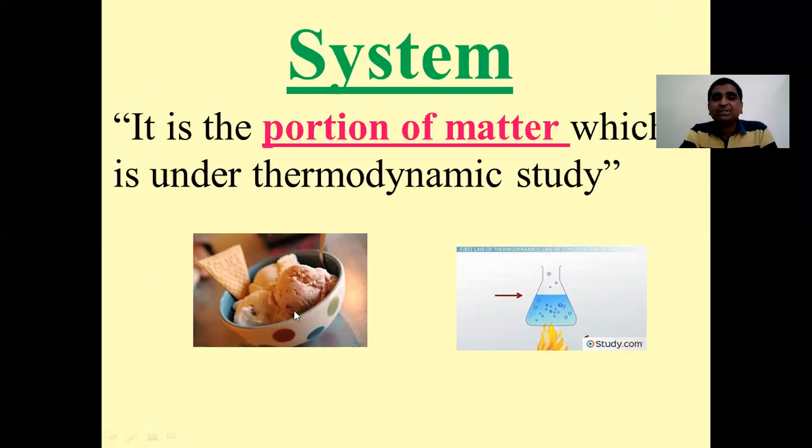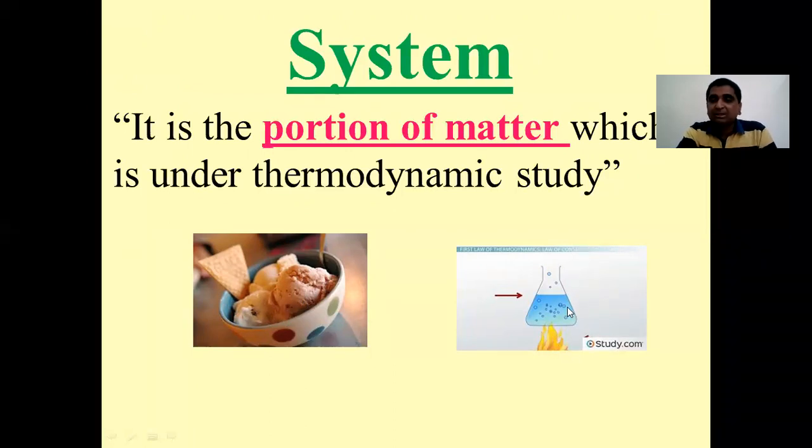In the first picture, if this is the solid state of matter, that is ice cream, and if I am studying the temperature changes or the thermodynamic changes associated with the melting of this particular ice cream, then that ice cream is my system. Understood? And in the second picture, just water is taken in a conical flask and that is getting heated from the bottom.